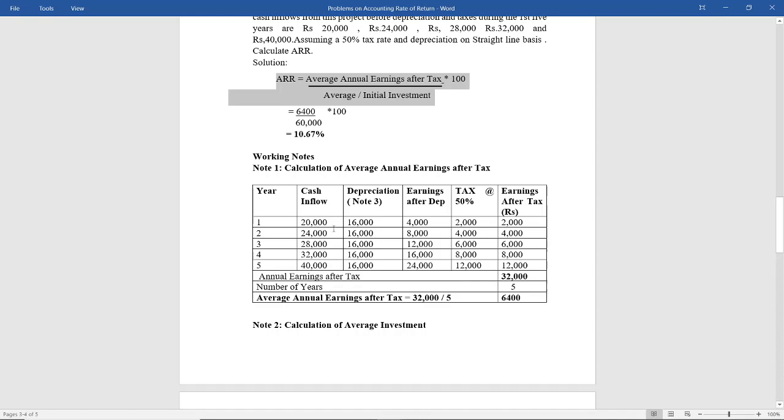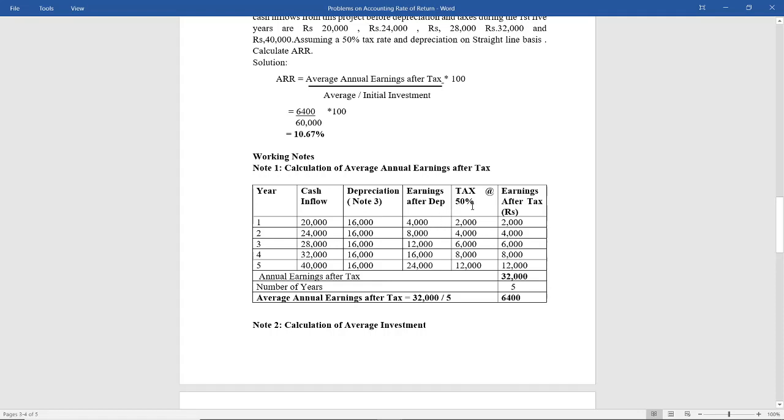20 minus 16, 24 minus 16, 28 minus 16, 32 minus 16 and 40,000 minus 16. So these are earnings after depreciation. Only after depreciation can you calculate tax. Tax is at the rate of 50% given in the problem. So tax is always calculated on earnings.